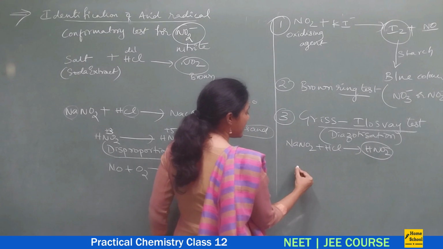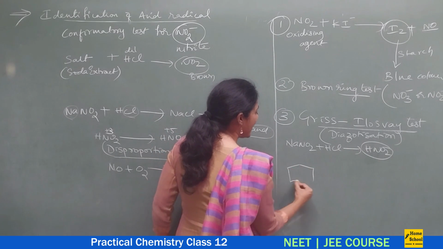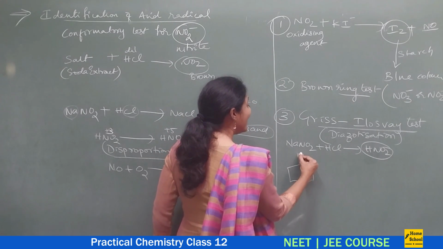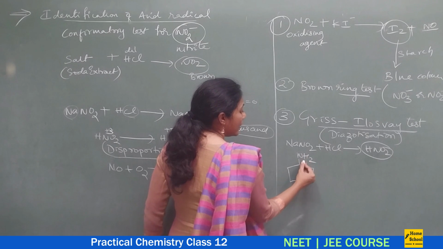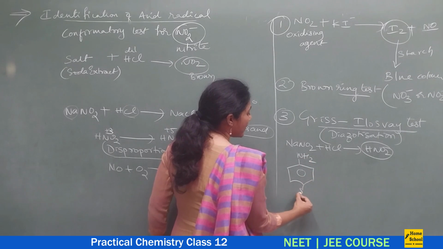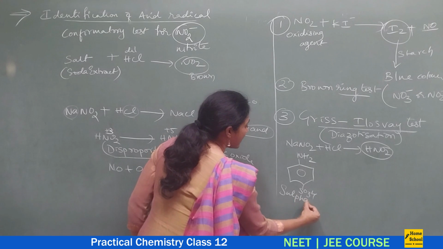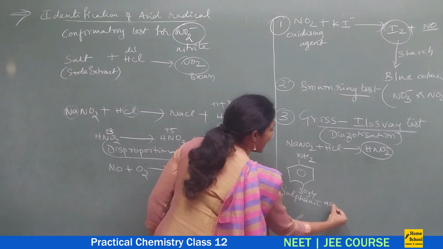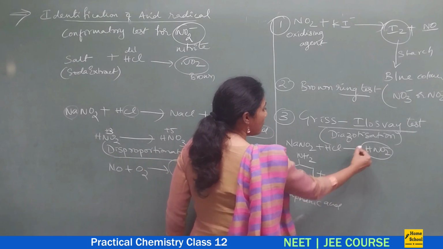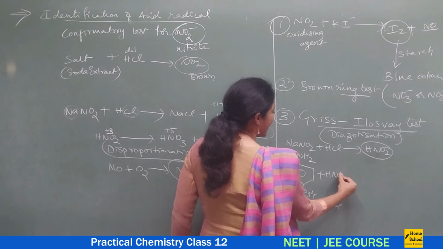And suppose this nitrous acid reacts with aniline and aniline-like things, say if I take this particular substance, this is called sulfanilic acid, isn't it? To this sulfanilic acid I will add HNO2.